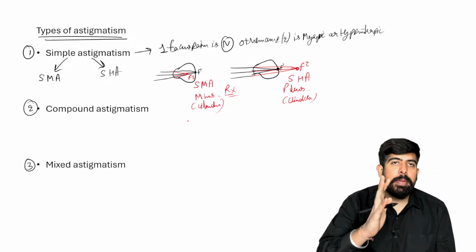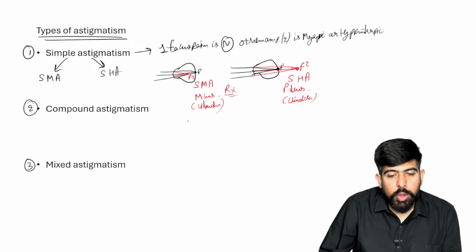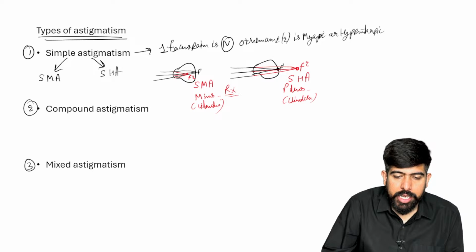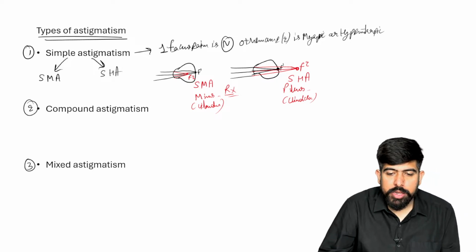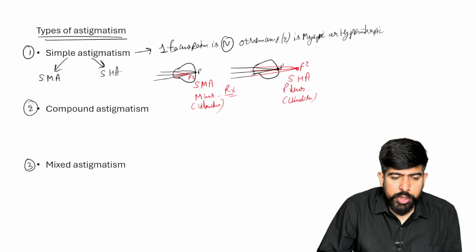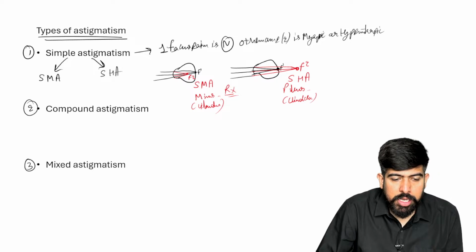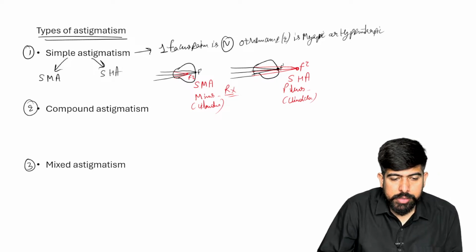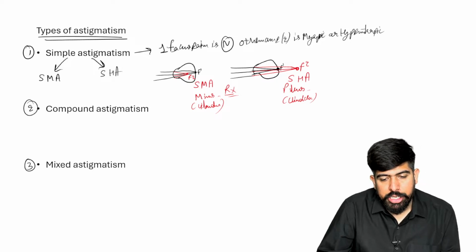The cylindrical power has power in only one axis. So in this condition we're going to use cylindrical lenses.